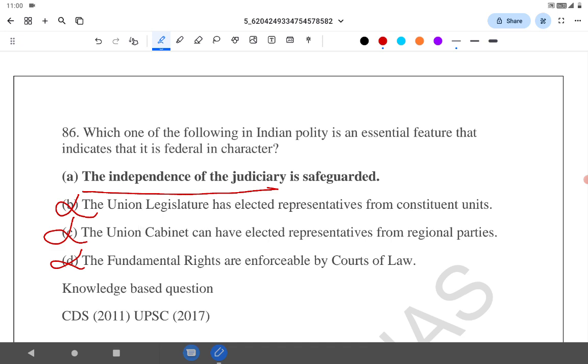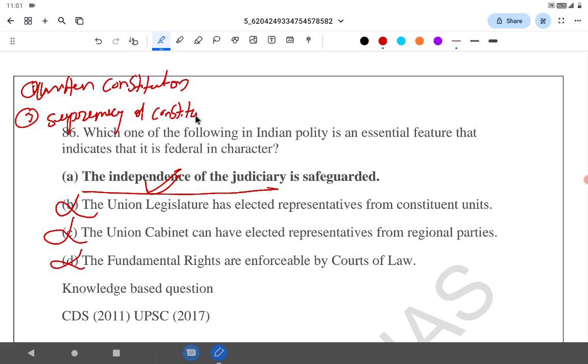No. See, the characteristics of Indian polity that make it federal in nature are, point number 1, which is already given here, independent judiciary. Second is written constitution. The third is supremacy of constitution. It's not supremacy of Parliament in India, it's supremacy of constitution. Next, fourth is rigid constitution.